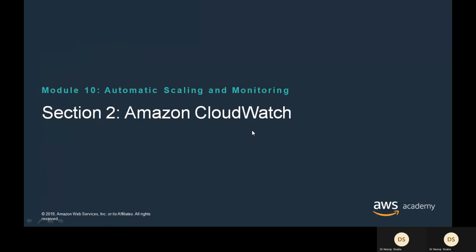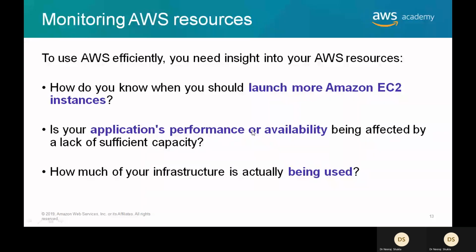Now, if you come to the second thing, which is CloudWatch, you can watch the different activities. So how do you know when you should launch more EC2 instances?